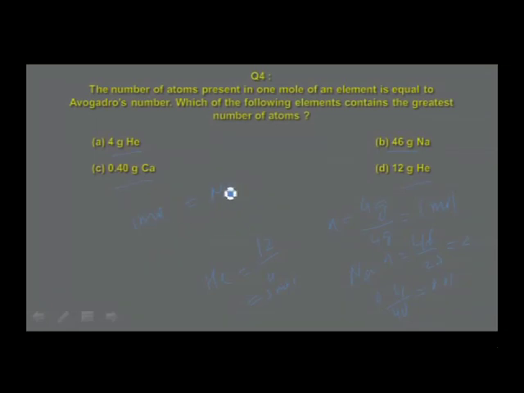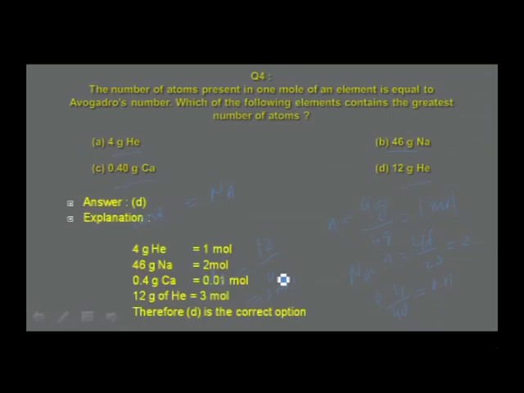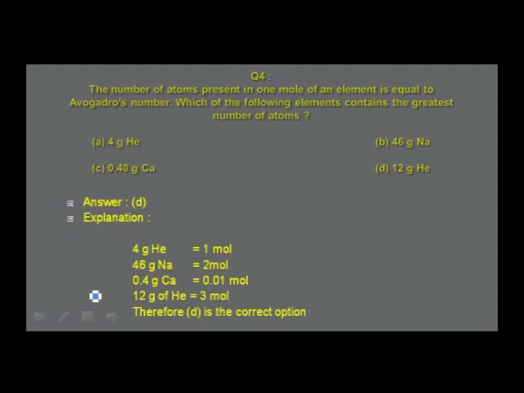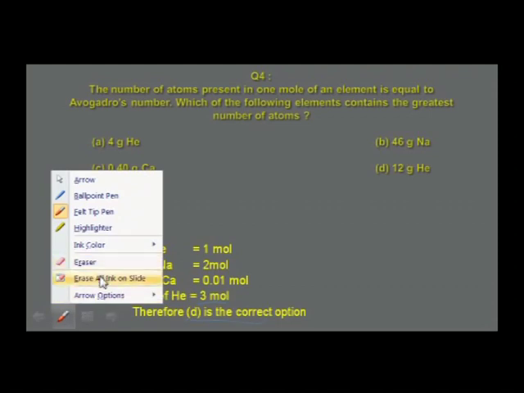So, 1 mole contains Avogadro number. In case of option A, you find 1 mole. For option B, it is 2 moles. For option C, it is 0.01 mole. For helium, the answer is found to be 3 moles. So, 3 moles should contain Avogadro number, and this answer is calculated already. The answer is 12 grams of helium, which corresponds to 3 moles, and therefore, D is the correct option. And go to the next question.